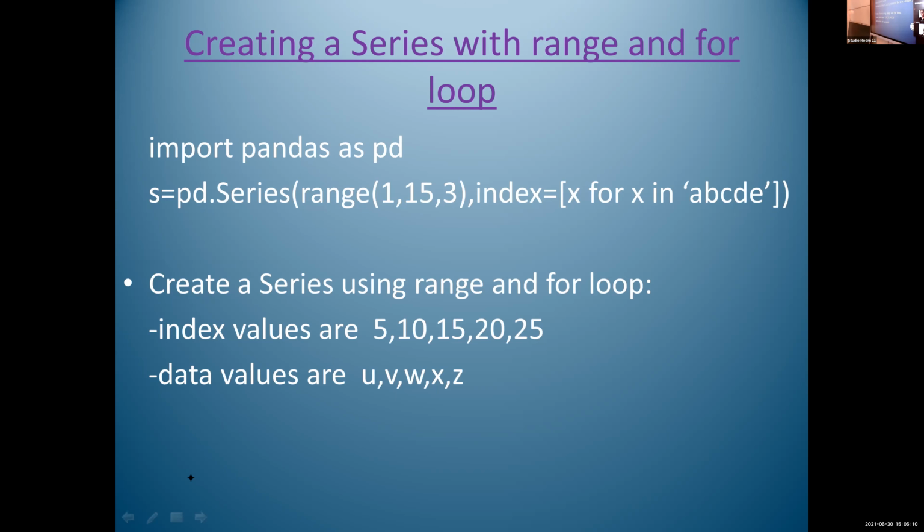Index values are 5, 10, 15, 20, 25, and data values are U, V, W, X, Y, Z. Here it is data value, this is the index value. No, no, it's correct. Sorry. Index values are 5, 10, 15, 20, 25. Data values are U, V, W, X, Y, Z.